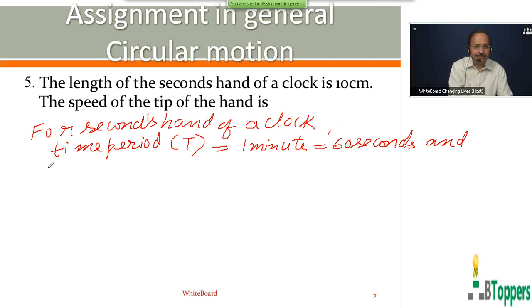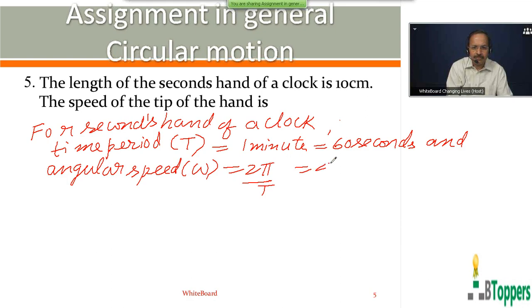So the time period of revolution for the seconds hand of a watch or clock is 60 seconds. And angular speed, denoted by omega, is equal to 2 pi by time period of revolution. So the angular speed of the seconds hand will be 2 pi by 60 radian per second, or pi by 30 radian per second.